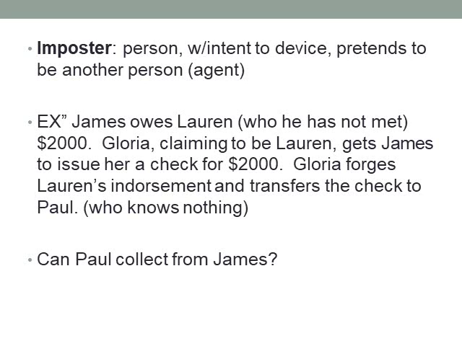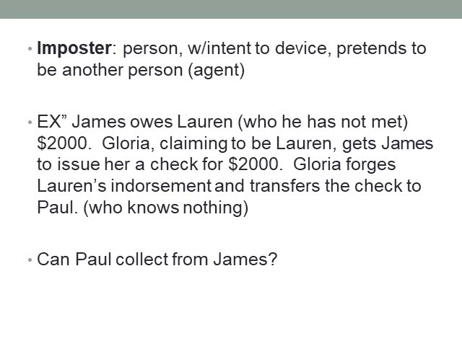So James owes Lauren, who he has not met, $2,000. Gloria, claiming to be Lauren, gets James to issue her a check for $2,000. Gloria forges Lauren's endorsement and transfers the check to Paul, who knows nothing about what's happened here. The question is, can Paul collect from James?